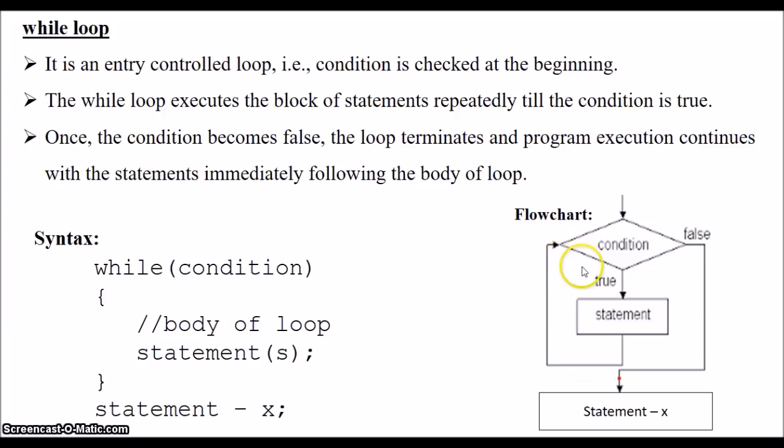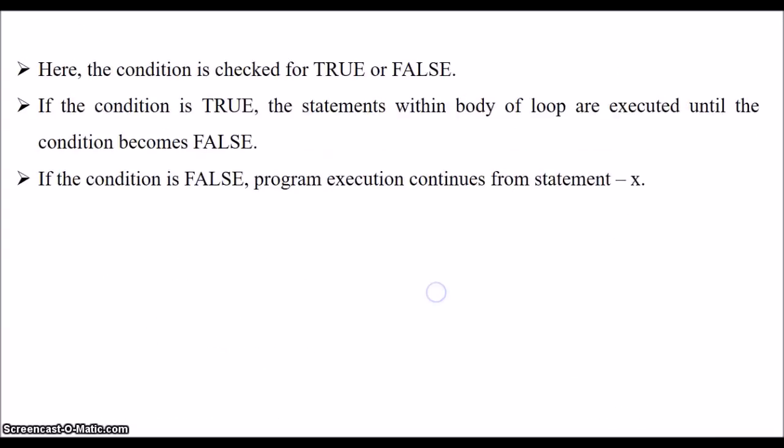So here you can see a loop is created. These set of statements are executed repeatedly till this condition is true. When the condition becomes false, come out and start executing statement X. This is how the while loop works.